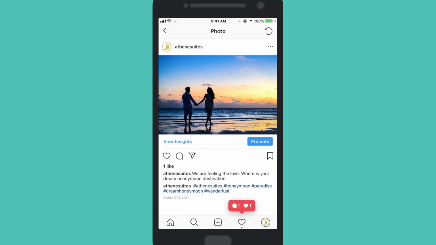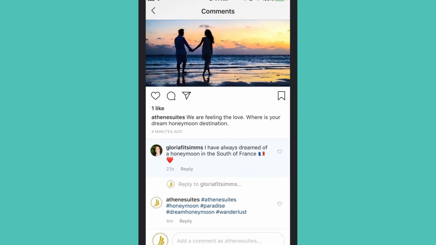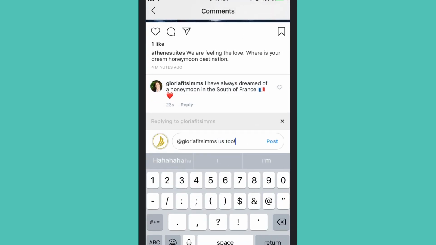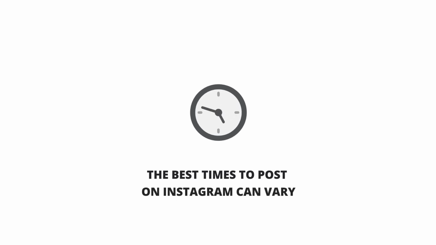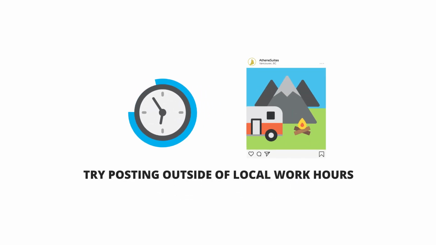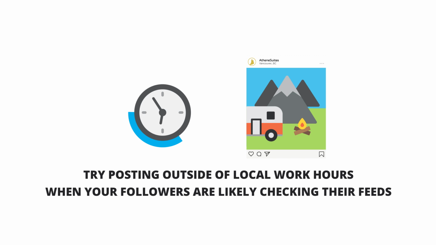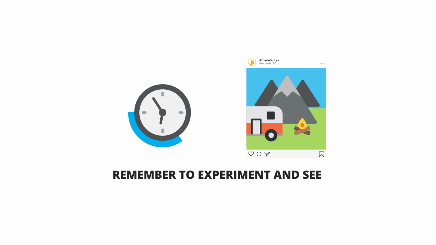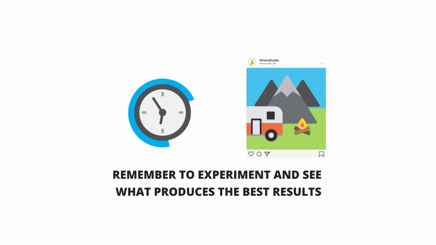Remember that the work isn't over once your photo is posted. Stay on top of engagement by replying to comments in an authentic, positive way. The best times to post on Instagram can vary. Try posting outside of local work hours when your followers are likely checking their feeds, but remember to experiment and see what produces the best results.